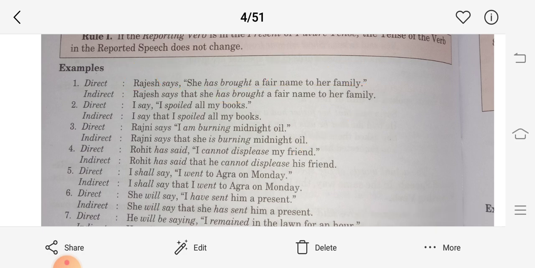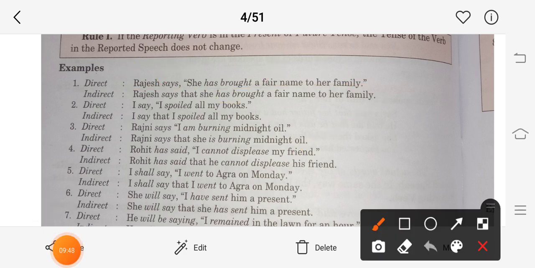See, I am just making it for you once again. Rajesh says. Here you can see the comma and the inverted commas. So the first rule, we have to remove the inverted commas, and this comma will be removed and "that" is placed over here. And look over here, "has bought" is the same: has bought a fair name to her family. This change has not occurred just because the word says is in the present tense. Let's move to the next.